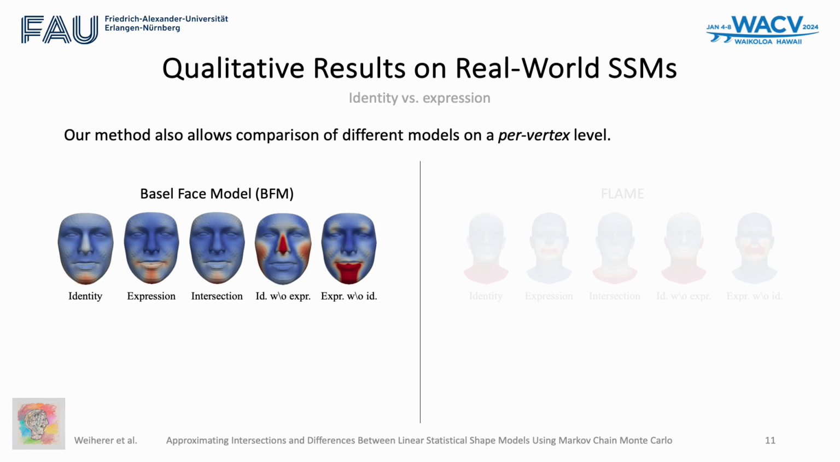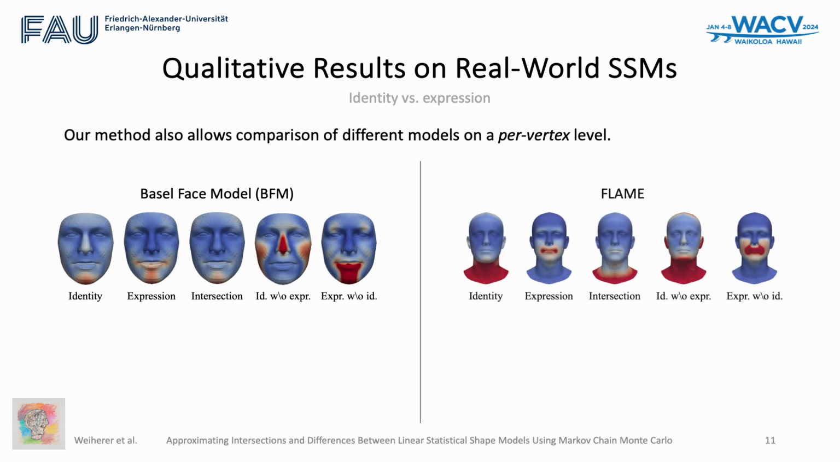As seen, shape variations of the nose and cheeks are unique to the identity model. While the opening of the mouth and rising eyebrows is solely represented in the expression space. For Flame, neck and ears are uniquely represented in the identity model. And movement of the mouth is solely represented in the expression model.